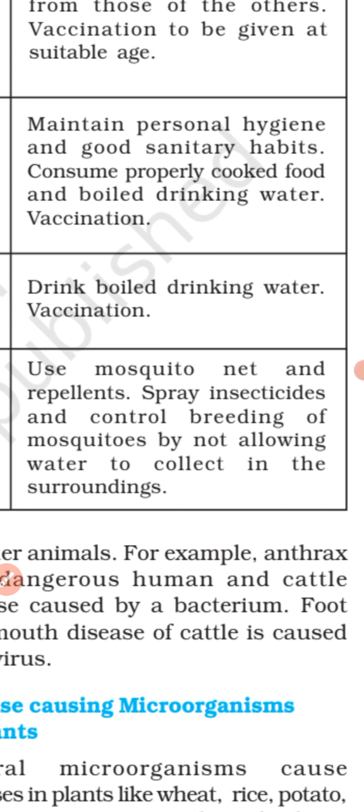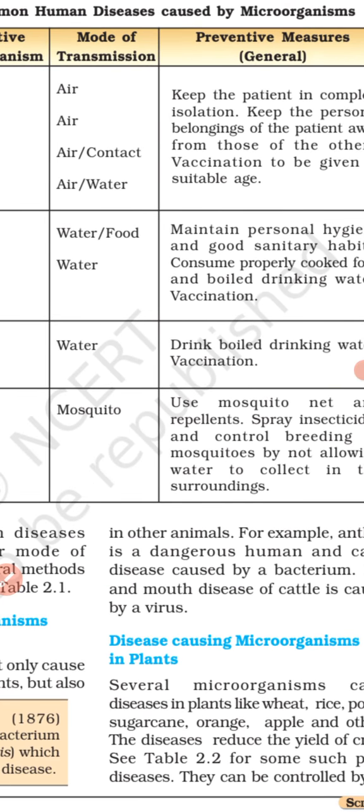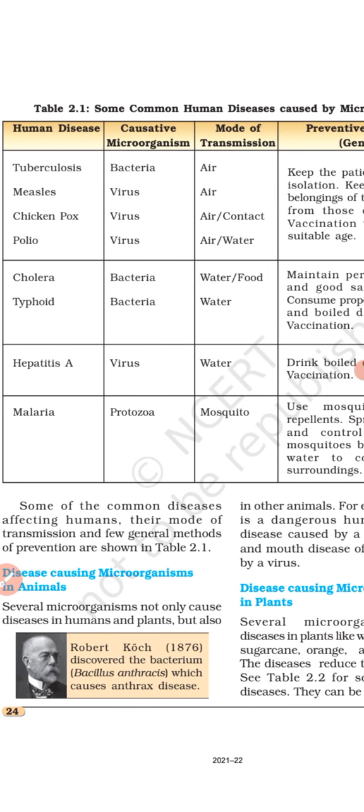Use mosquito nets and repellents, spray insecticides, and control breeding of mosquitoes by not allowing water to collect in the surroundings. In our house or near our room also we should not let water collect, otherwise the mosquitoes will start breeding there. So these are some of the common diseases affecting humans, their mode of transmission and a few general methods of prevention.